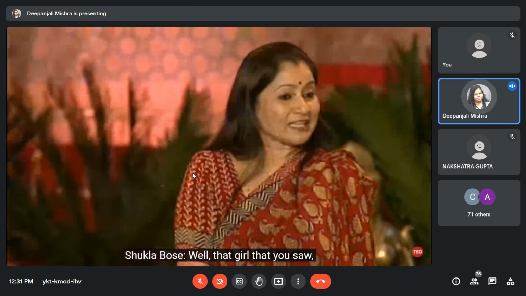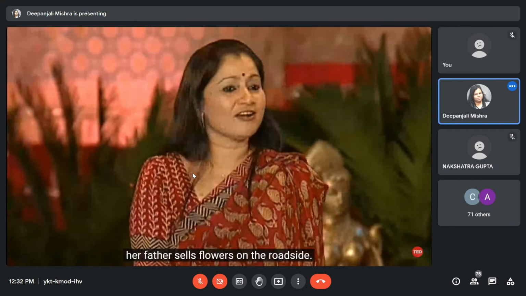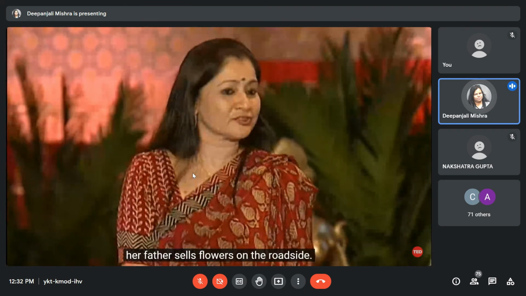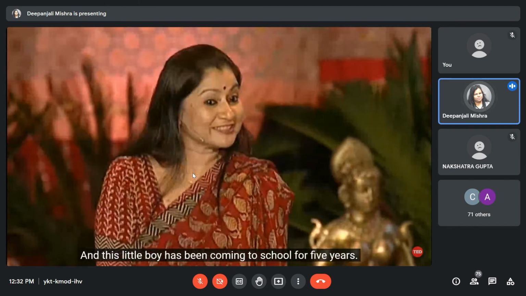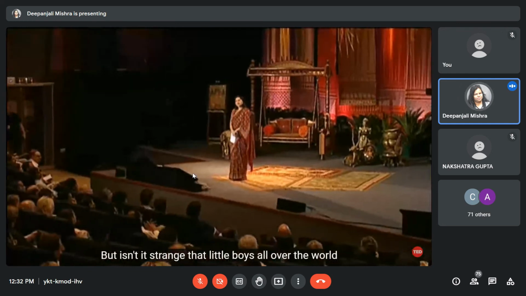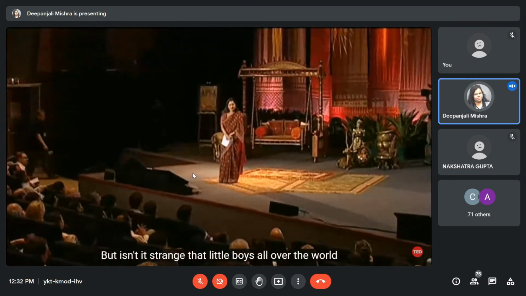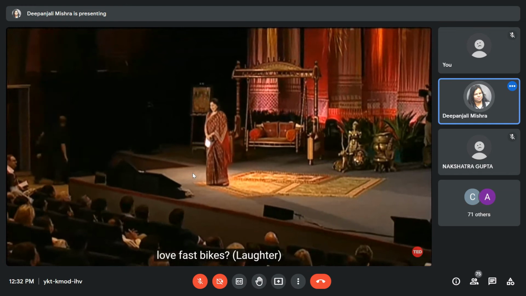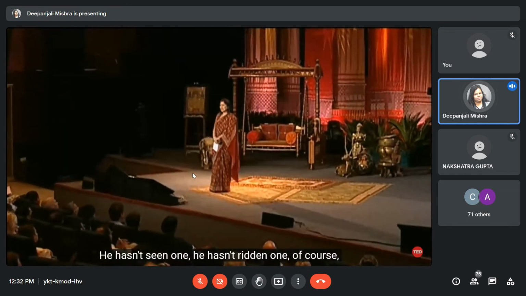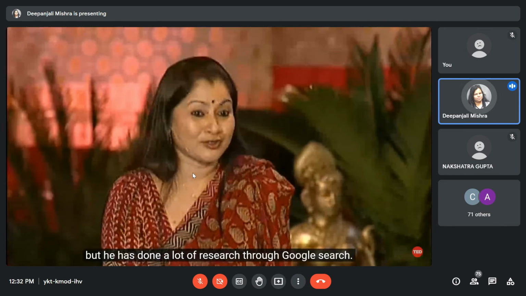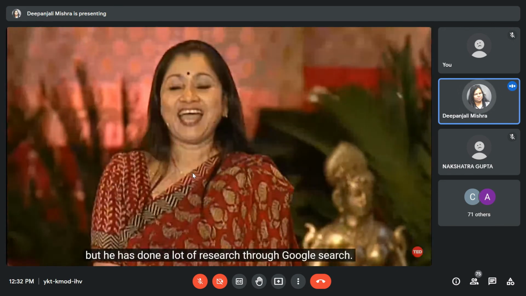Well, the girl that you saw, her father sells flowers on the roadside. And this little boy has been coming to school for 5 years. But isn't it strange that little boys all over the world love fast bikes? He hasn't seen one. He hasn't ridden one, of course. But he has done a lot of research through Google search.